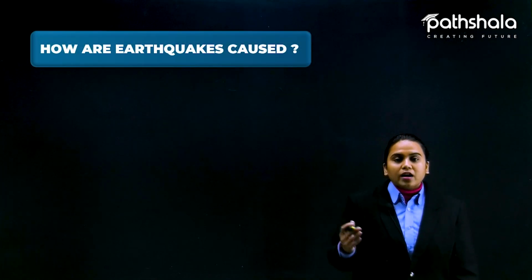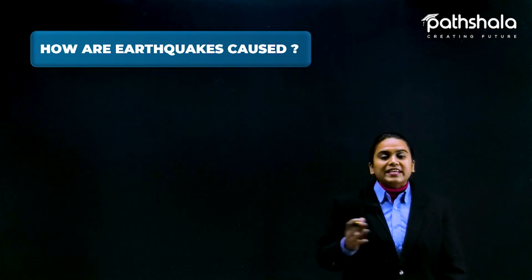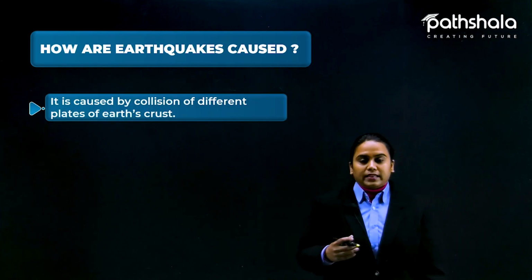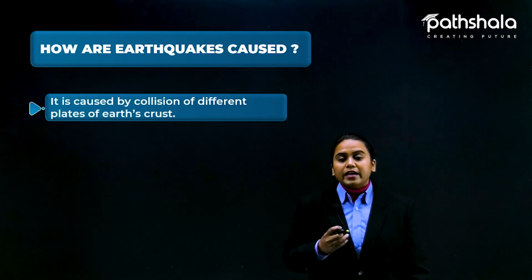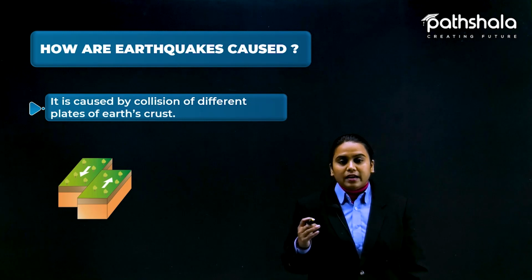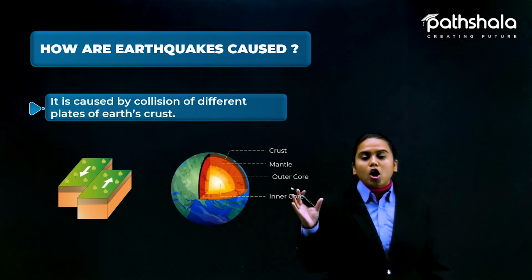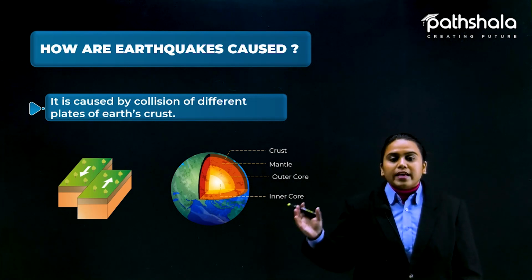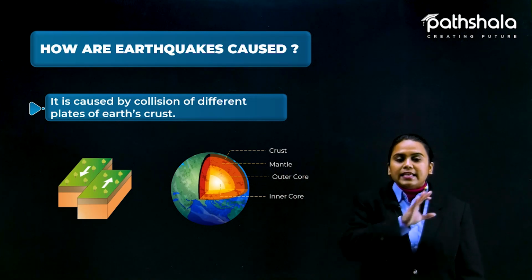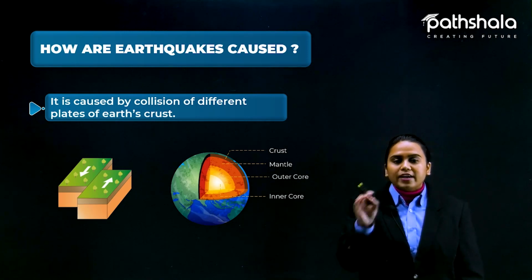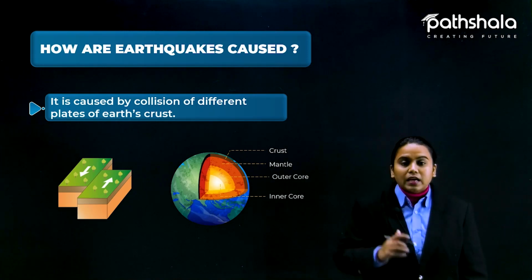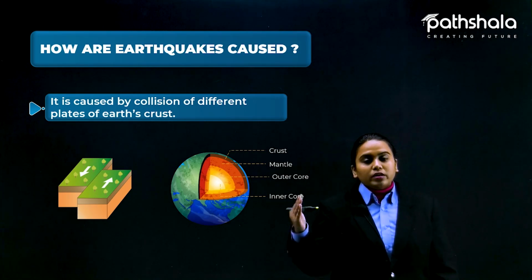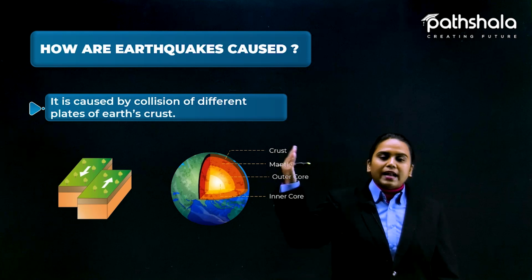So how are earthquakes caused? What is the reason behind an earthquake? Students, as you know, the earth is not made up of a single slab. It has lots of layers. As you have seen in the diagram, deep down in the center of the earth there is the inner core, outer core, the mantle and the crust.